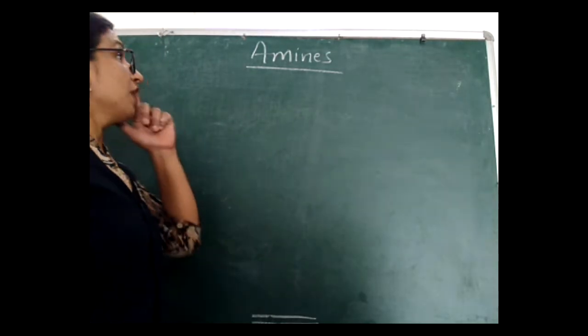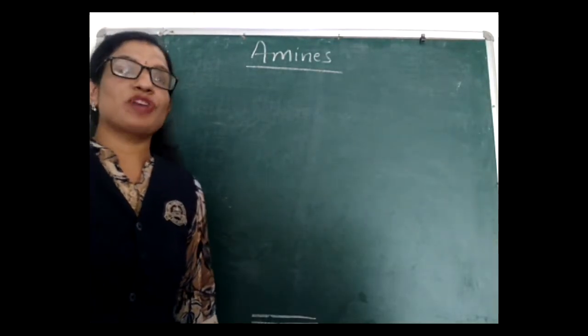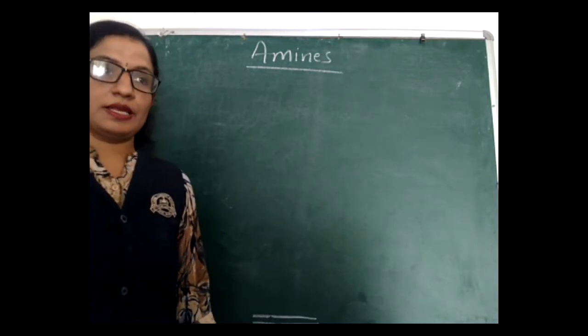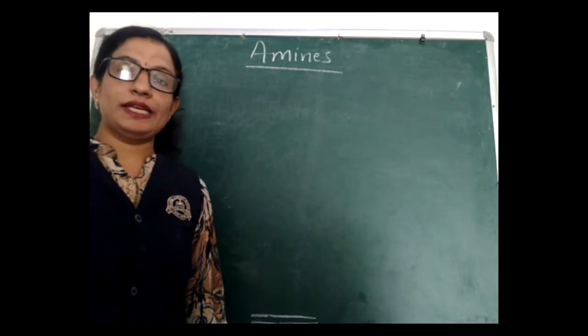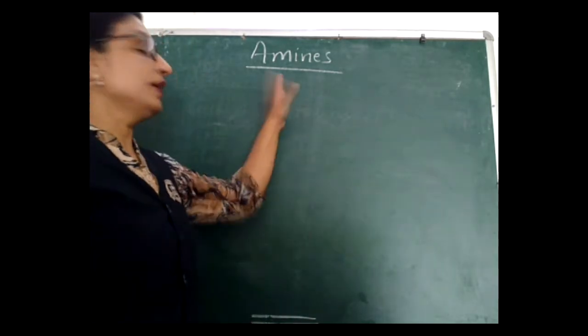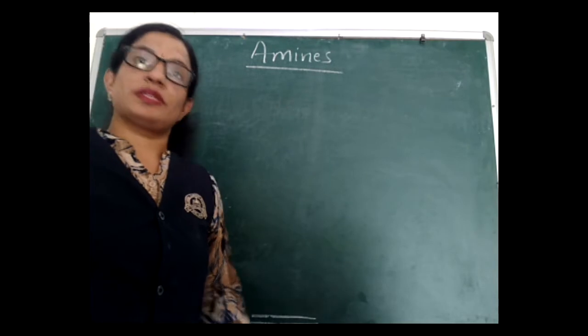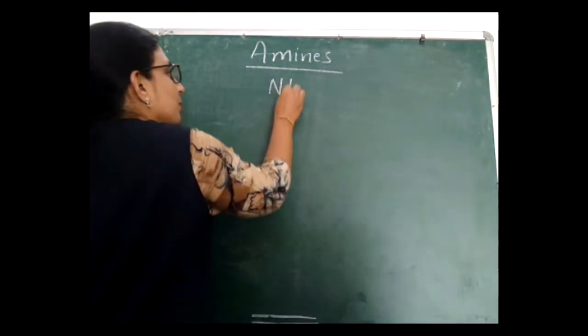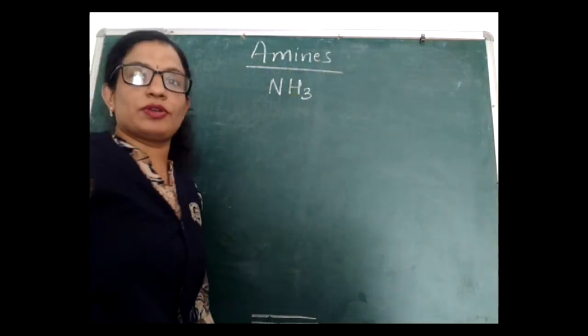Students, after completing two chapters of organic chemistry, that is haloalkanes and haloarenes and alcohols, phenols and ethers, we are starting a new chapter of organic chemistry, that is amines. Starting with the definition of amines, we will start with ammonia, that is NH3.